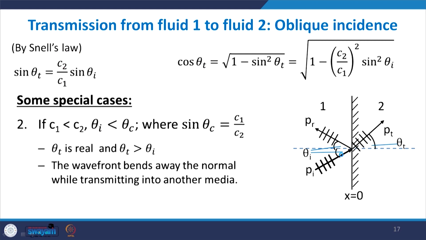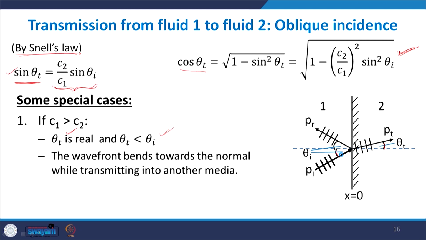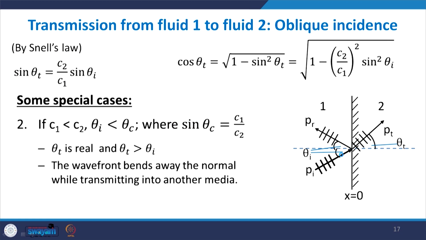In the second case, we consider c1 smaller than c2 and also theta I smaller than a critical angle, where the sine of the critical angle is c1 by c2.